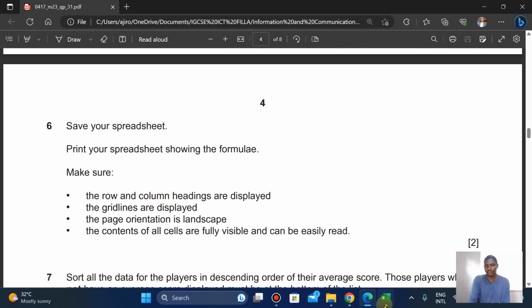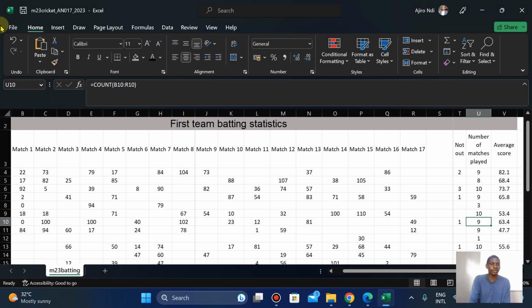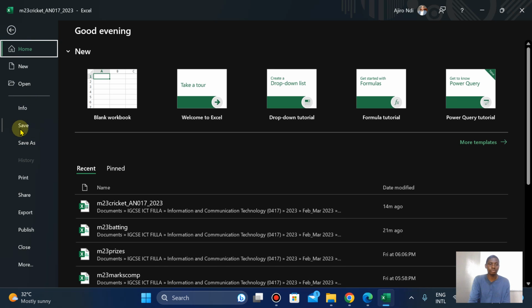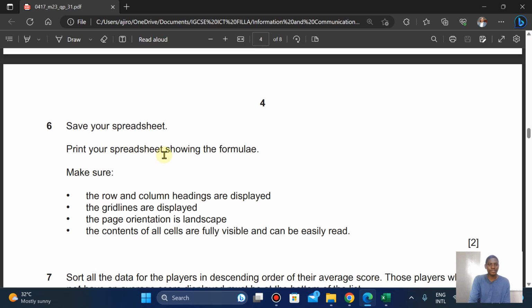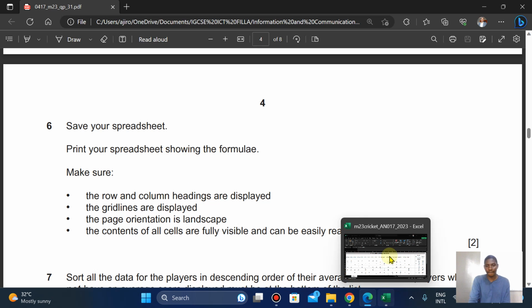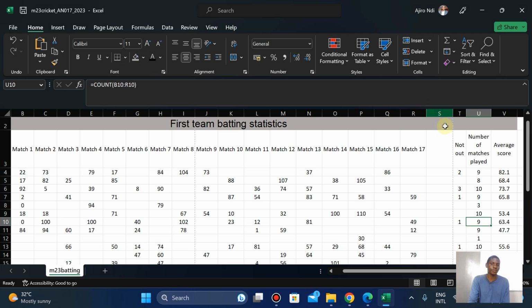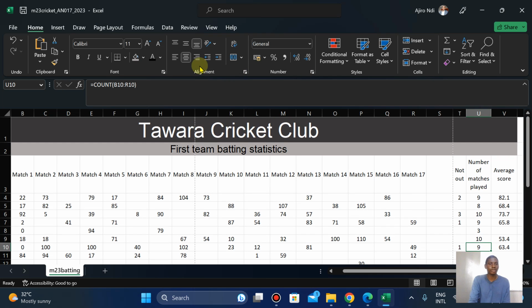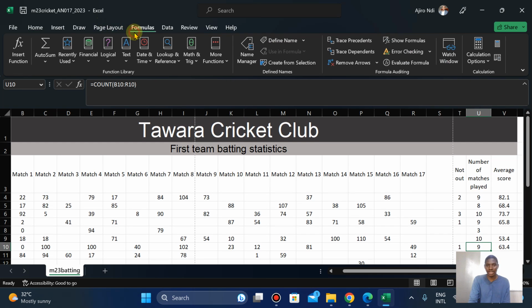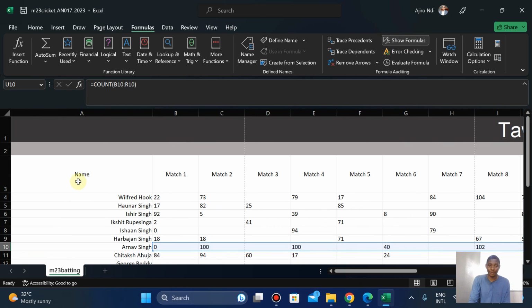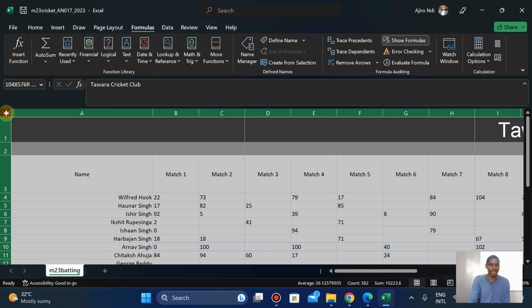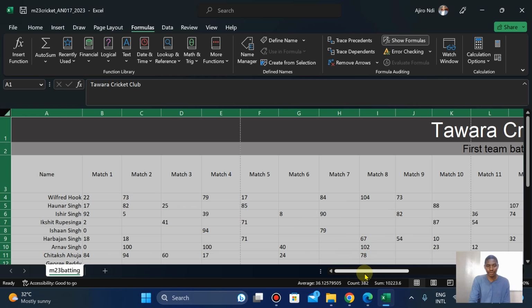Save your spreadsheet. So I'm going to click on File, click on Save. Print the spreadsheet showing the formula. Okay, so let's finish showing the formula real quick. So click on Formulas, Show Formula. So let's be careful with this. Formulas, you have to be careful with formulas. I'll select this, in between A and B, right? So that everything can be showing.